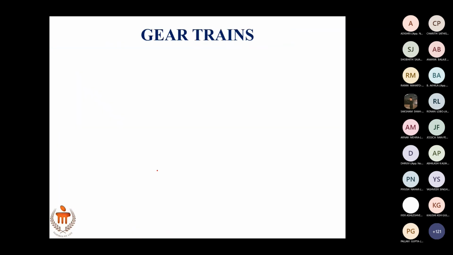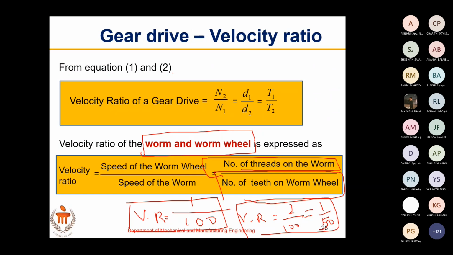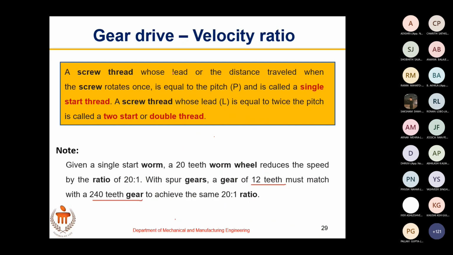No. Okay. You want the gear train, right? What? Yeah. No, next slide. This side. Yeah. Yes.